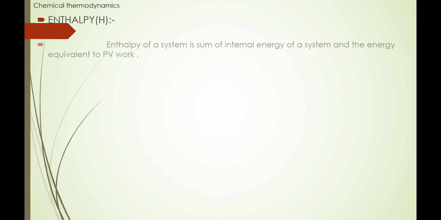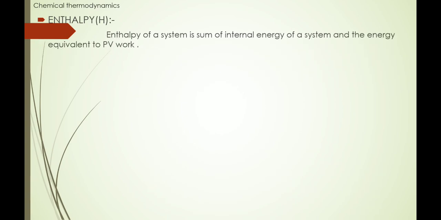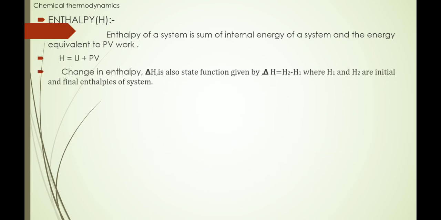Now enthalpy, capital H. Enthalpy is the sum of internal energy and pressure volume work. So enthalpy of a system is sum of internal energy of a system and the energy equivalent to pressure volume work. So on that basis we can say that H is equal to U plus P into V, where H is enthalpy, U is internal energy, P into V is what? Pressure volume energy, pressure volume work energy.